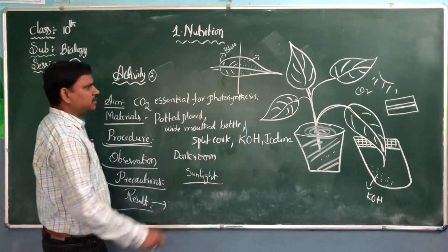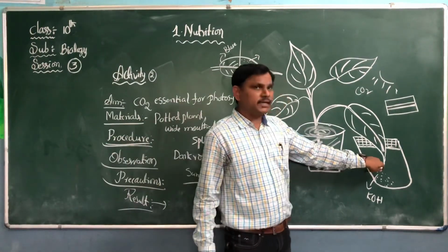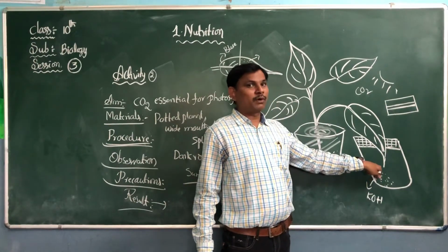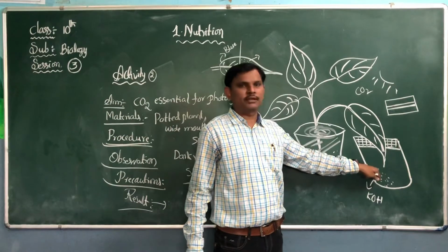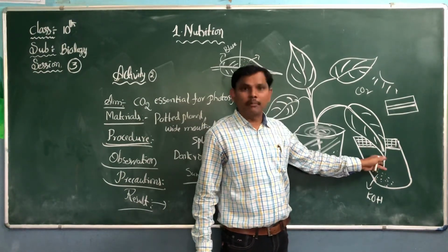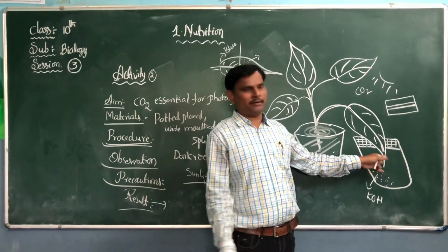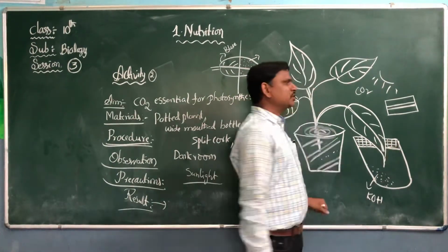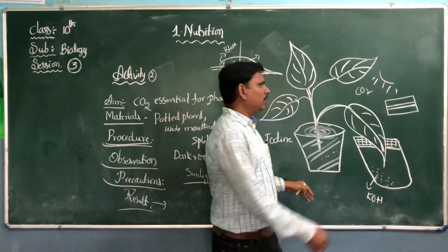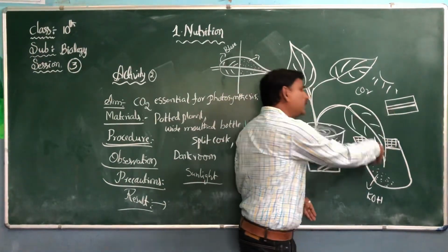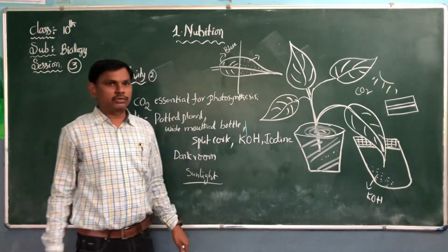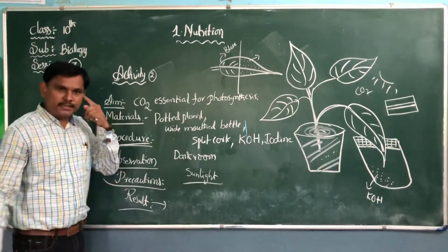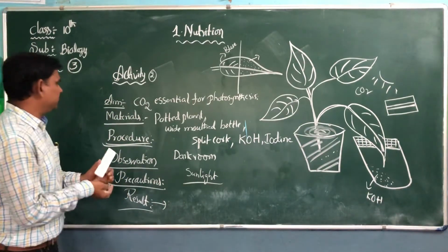What precautions can we take here? The leaf inside the bottle should not touch the KOH solution. What happens if it touches the KOH solution? This leaf may be damaged by the potassium hydroxide. That's why this leaf should not touch it. And we should apply grease or Vaseline to this split cork and wide mouthed bottle, so that no gases enter into the bottle. This is activity 2: carbon dioxide is essential for photosynthesis.